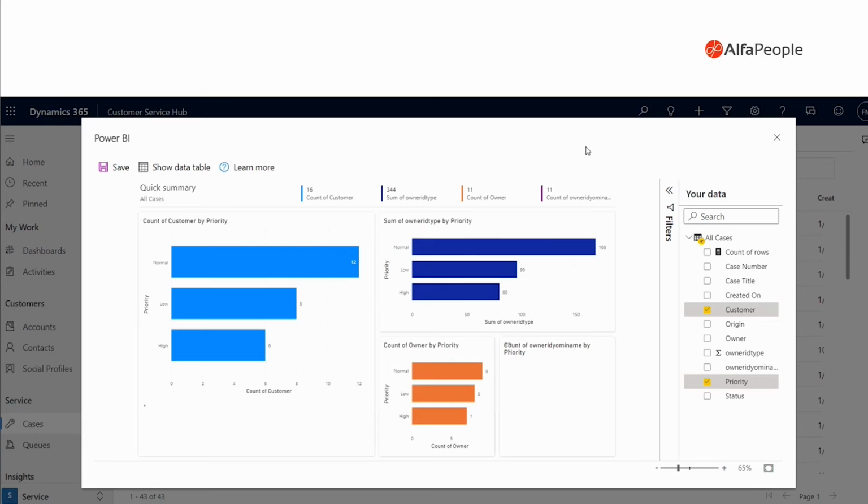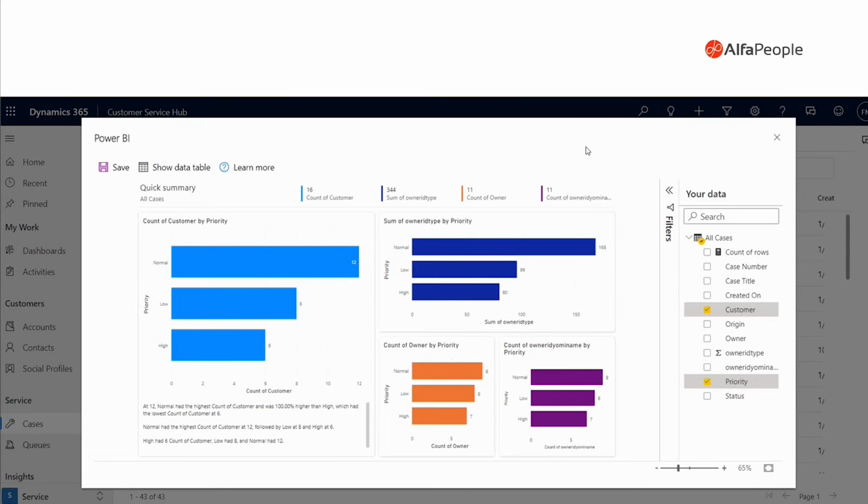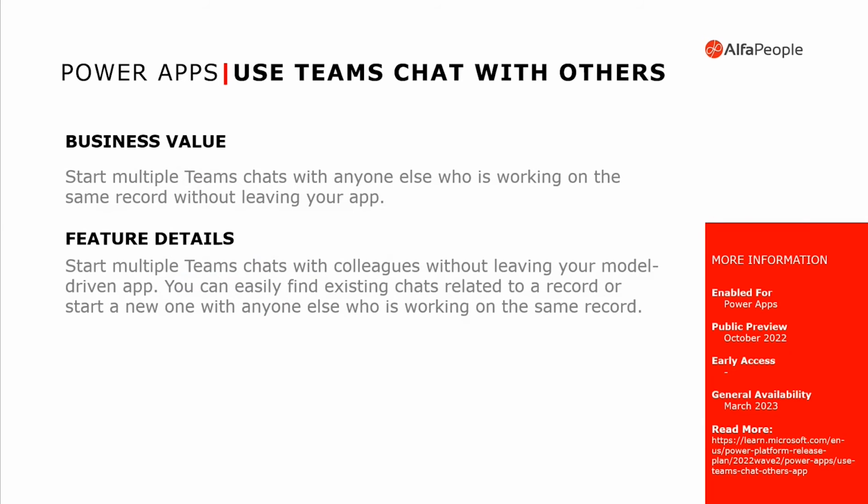I didn't create this dashboard before. This is something that Power BI already created for me. And I have these metrics that I can work on. I can save it to Power BI to share with my team, to use it later. I can create my measurements. That is a very nice feature that we have. See, Microsoft is trying to make it easier for managers to see all these metrics in a very easy way.